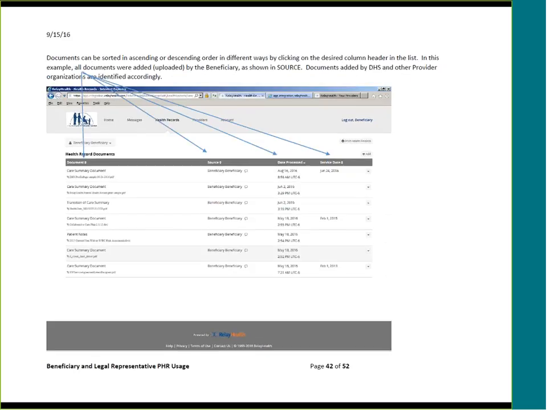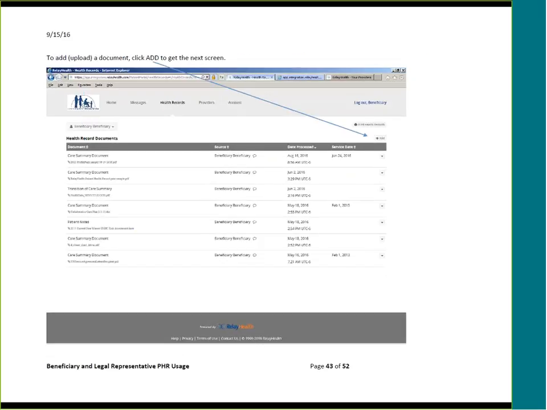Documents can be sorted in ascending or descending order in different ways by clicking on the desired column header in the list. In this example, all documents were added or uploaded by the beneficiary as shown in Source. Documents added by DHS and other provider organizations will be identified accordingly. To add or upload a document, click Add to get to the next screen.